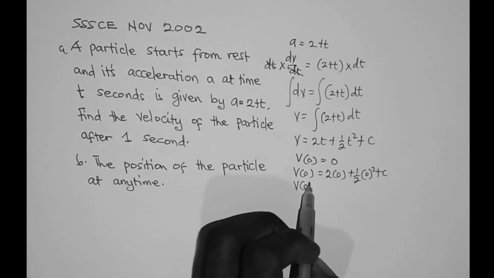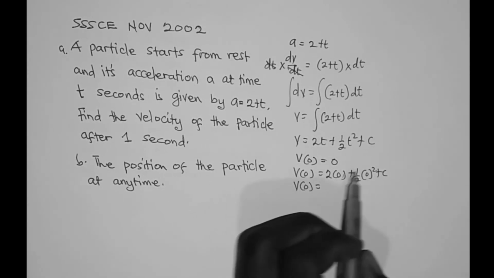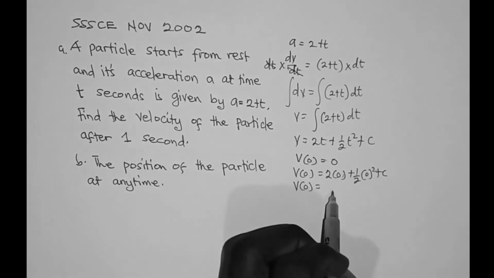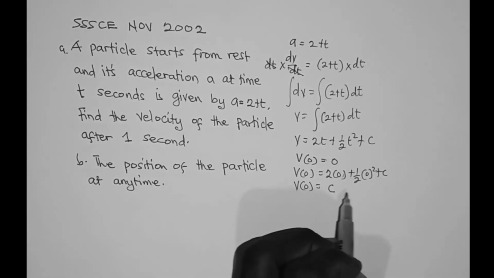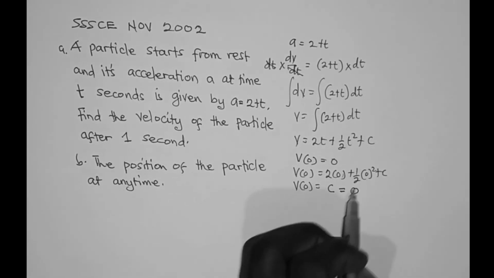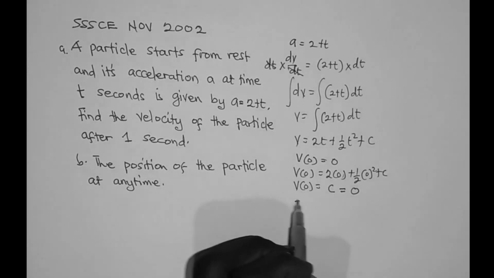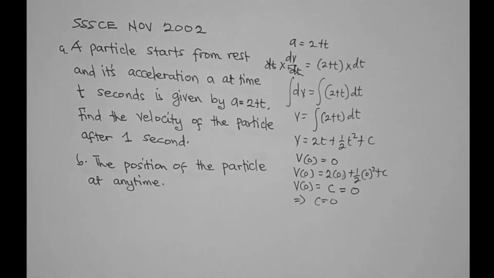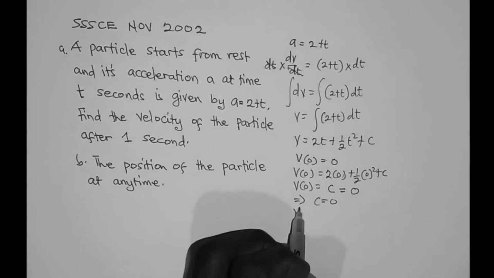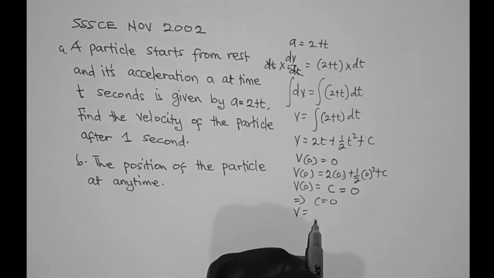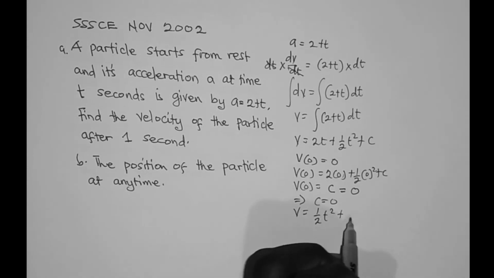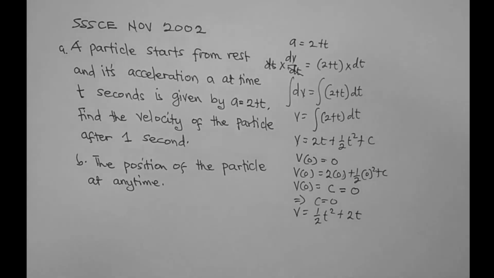And so v(0) is equal to 0 + 0 + c. So this is c, and this is also equal to 0. And therefore this implies that c is equal to 0. So the velocity of the particle v is equal to 1/2 t^2 + 2t.